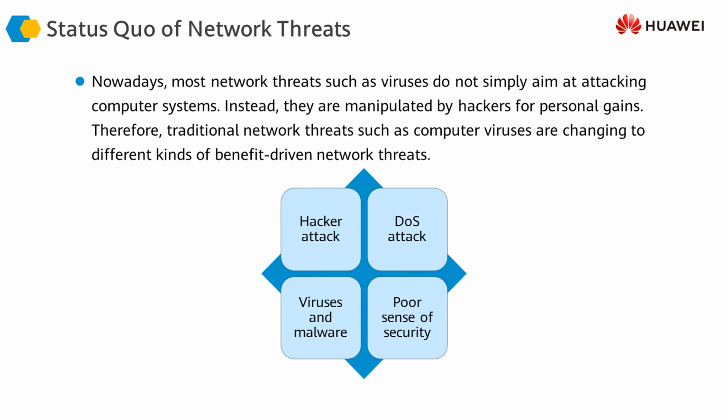As I just mentioned, traditionally the threats to our infrastructure were generally based on viruses, which would be random malware or random programs which could disturb the normal operation of our infrastructure. However, those were simple programs which could be detected and prevented from entering our network or our systems fairly easily.